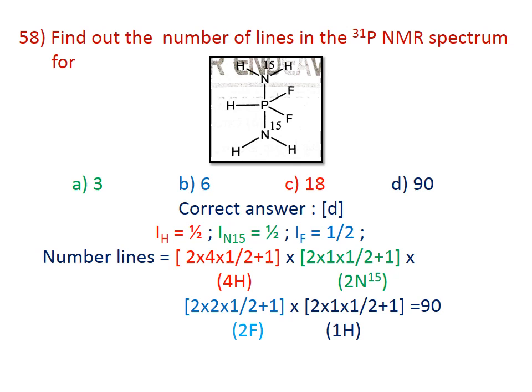Here an important point is to be noted. The spin of N15 is equal to half. The spin of N14 is equal to 1. Here they specifically indicate N15, nitrogen 15. Therefore, the spin will be equal to half.